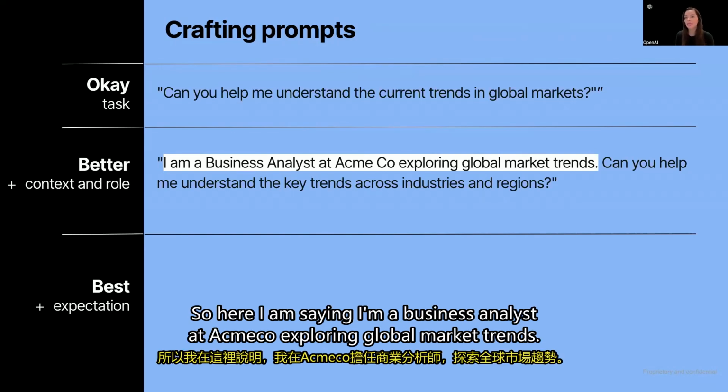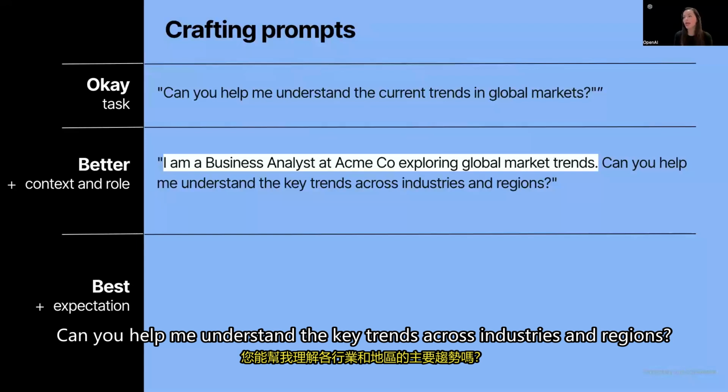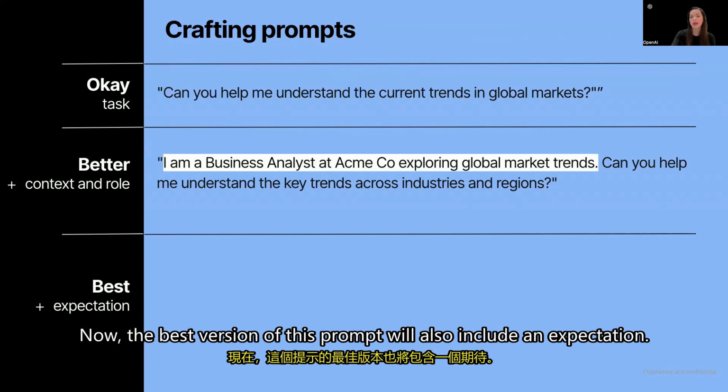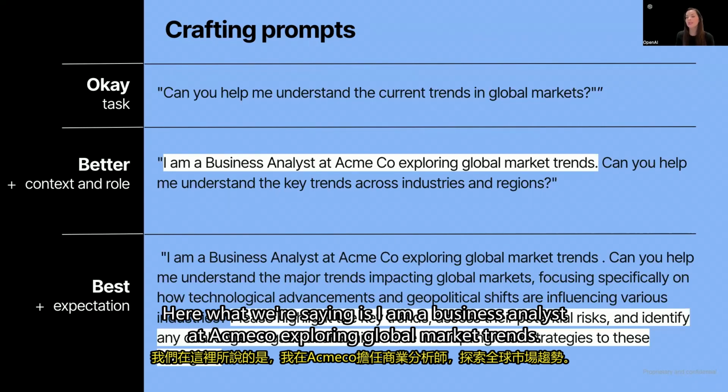So here I am saying, I'm a business analyst at Acme Co, exploring global market trends. Can you help me understand the key trends across industries and regions? Now, the best version of this prompt will also include an expectation. Here, what we're saying is, I am a business analyst at Acme Co, exploring global market trends.